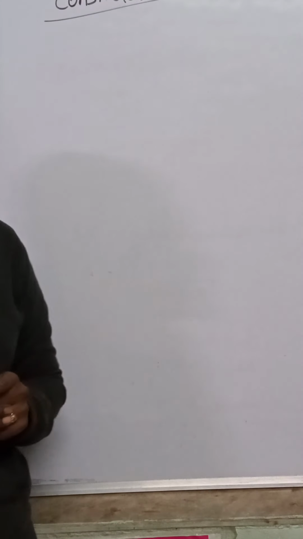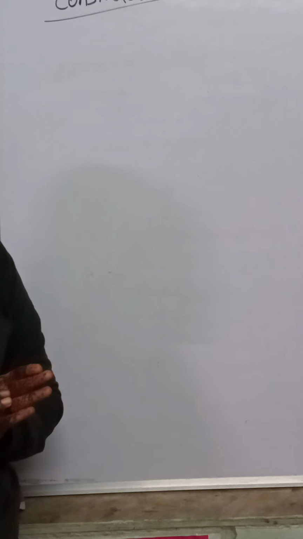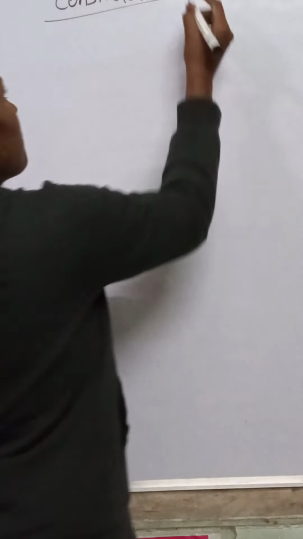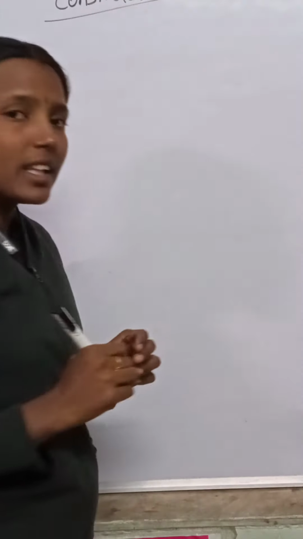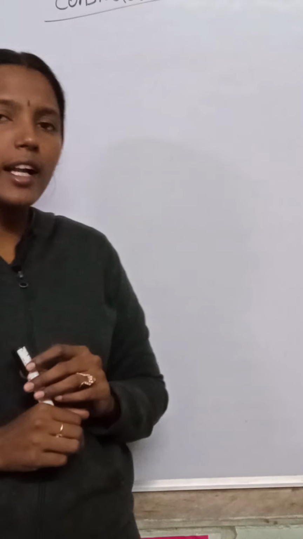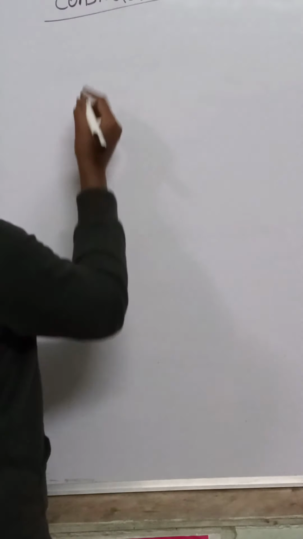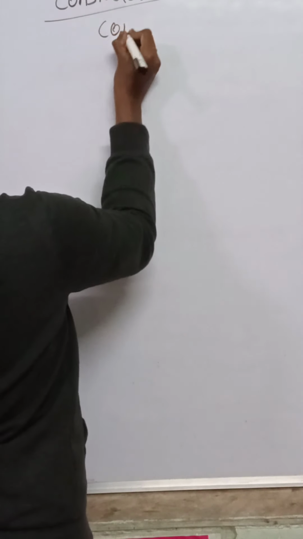Now constructor is nothing but the same as the class name, followed by parentheses. Constructor is also a special function which has the same name as the class name, followed by open and close brackets. That means constructor name and class name should be the same.